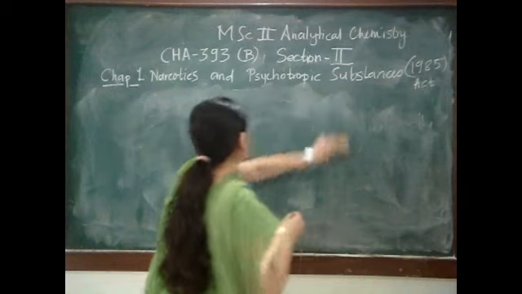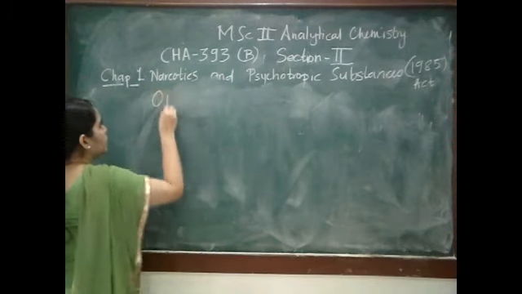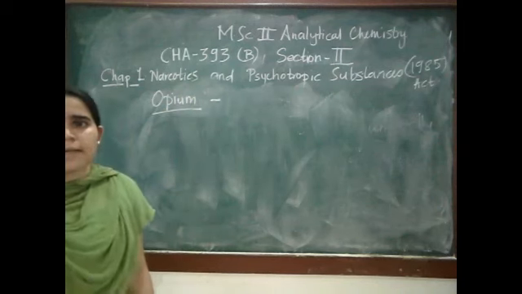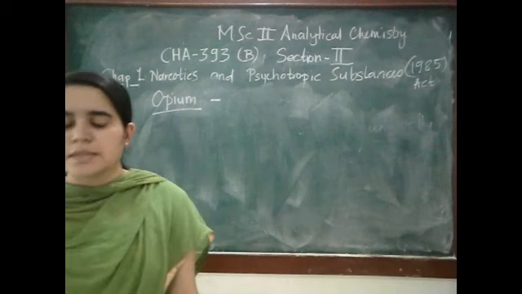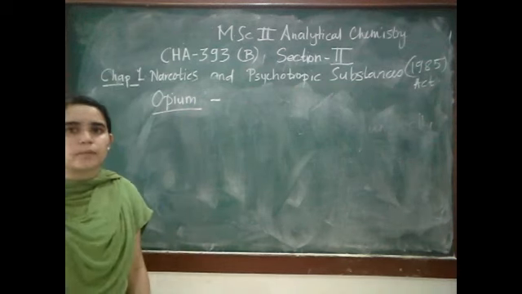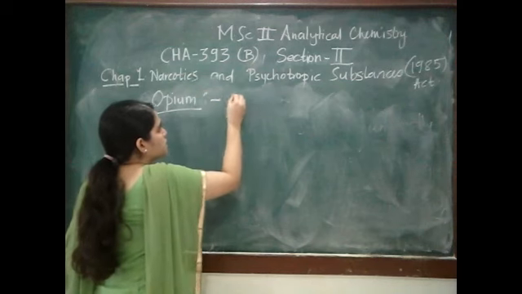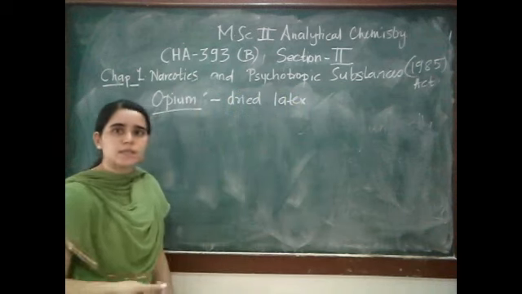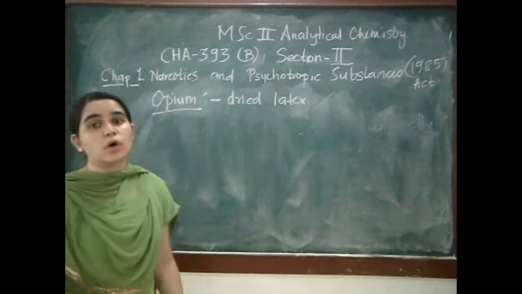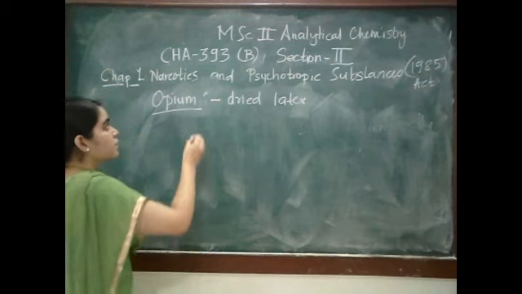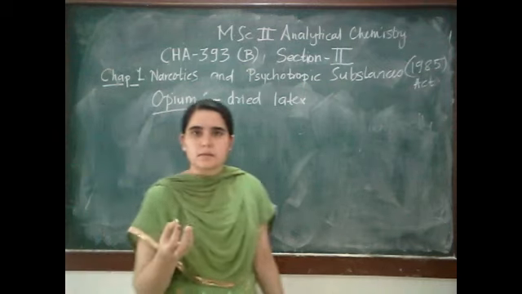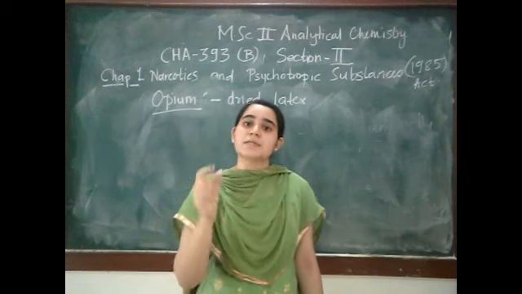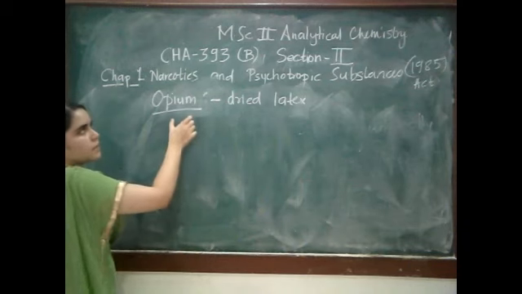Now the next definition is opium. This is dried latex obtained from the seed capsules of opium poppy. Remember, this is dried latex. It is obtained from seed capsules of opium poppy, meaning we are obtaining this latex from the plant, because I told you that opium poppy means the plant, and here only the opium is asked.